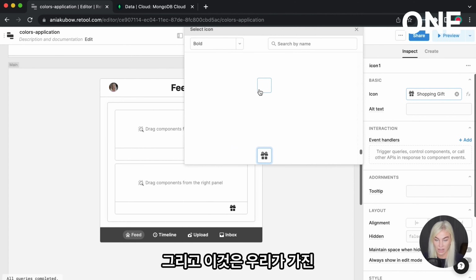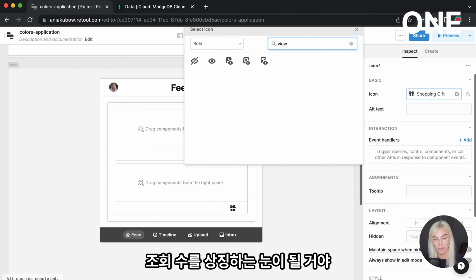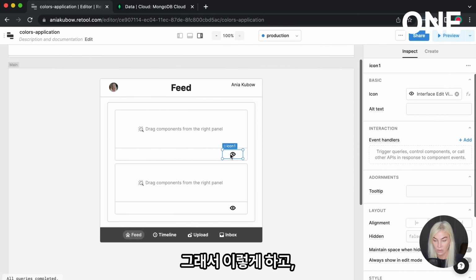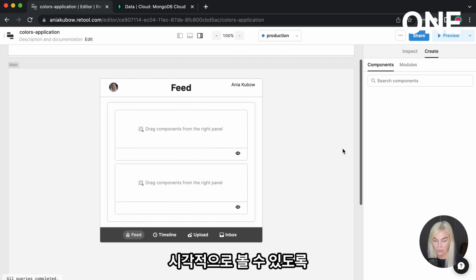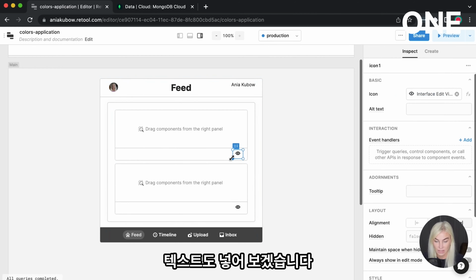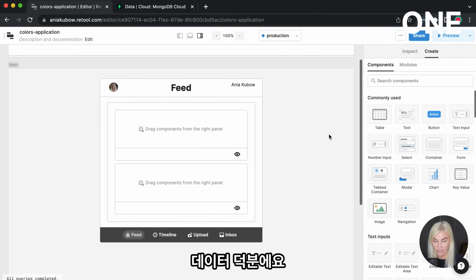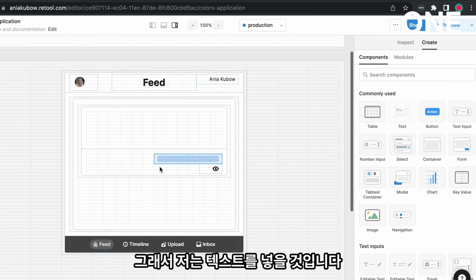And then this is going to be an eye because this is going to symbolize how many views we have. So there we go. And I'm just going to align it to the right. Let's also put in some text so that we can actually see how many views that we are getting on this visually, thanks to our data. So I'm just going to put in some text.